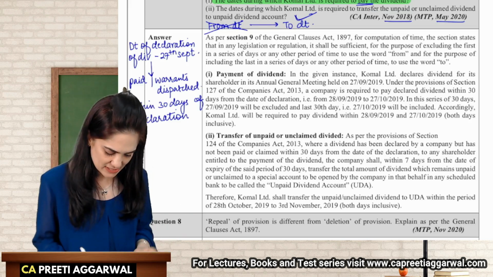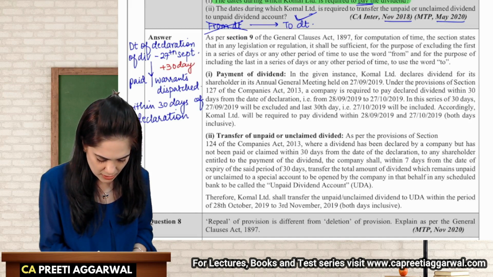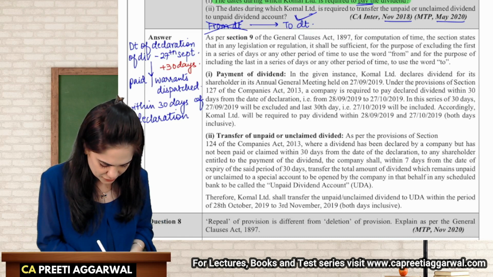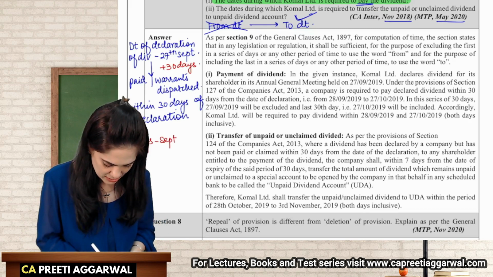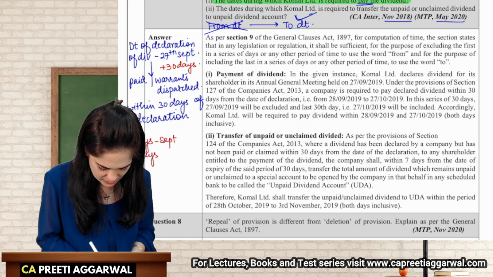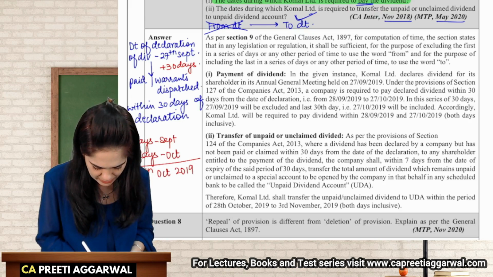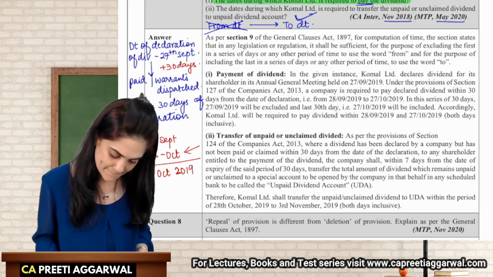So if I start calculating 30 days from 27 September, so 28, 29, 30. I have 3 days of September and I need 30 days, so 27 days of October. So 30 days will end on 27th October 2019. I am including the to date. This is to be included in your calculation.